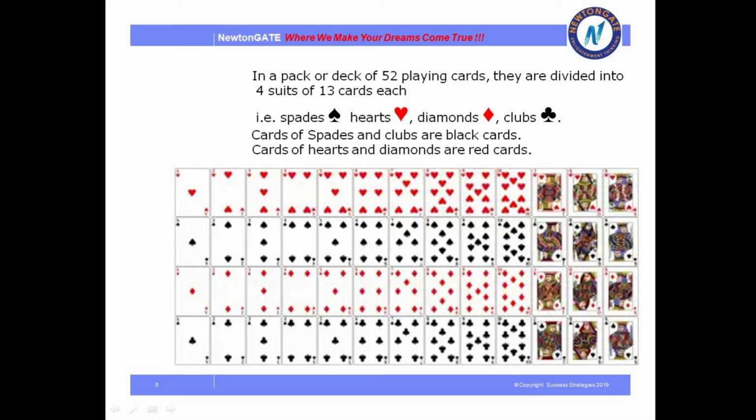Another important thing is the face card. By face card we mean the queen, king, queen and the joker.